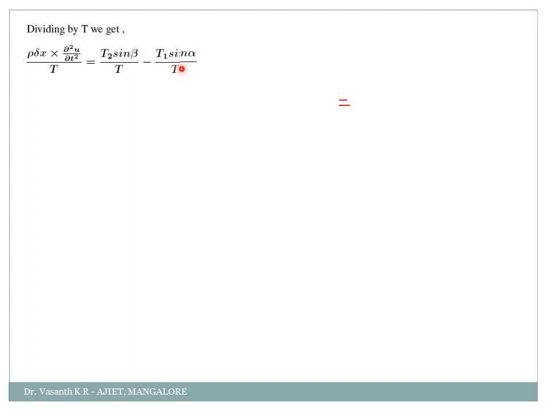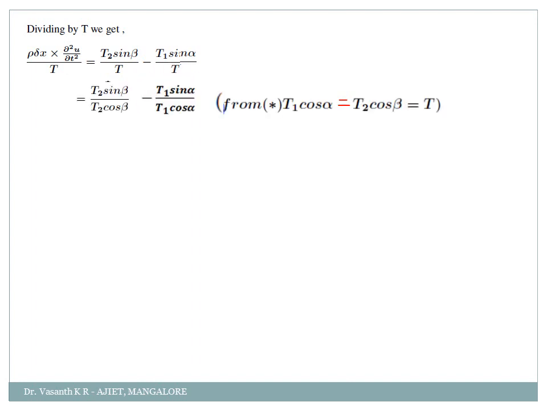What is that? If you had checked properly, along horizontal direction I had taken the tensions as constant. You remember, t1 cos alpha and t2 cos beta is equal to constant. So can't I apply that in the place of t as t2 cos beta and t1 cos alpha? Yes, that's what I am doing here.